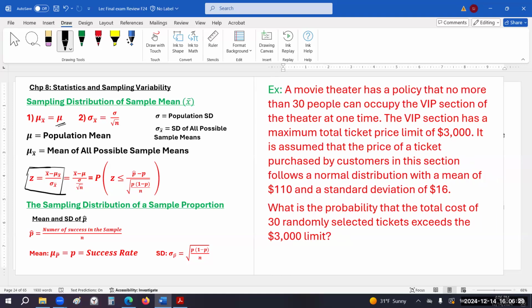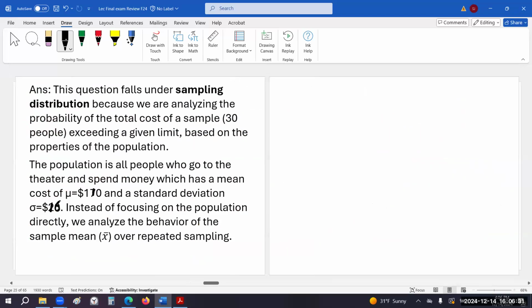So what we need to know is what is X bar. To find the X bar, we know X bar is the total of our number of items. In this case, it's total cost per number of customers we have.